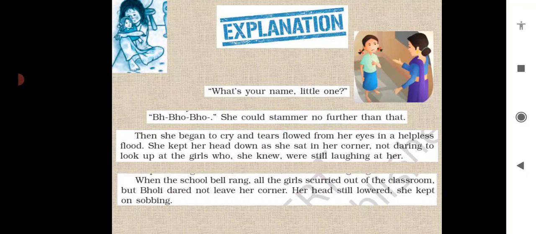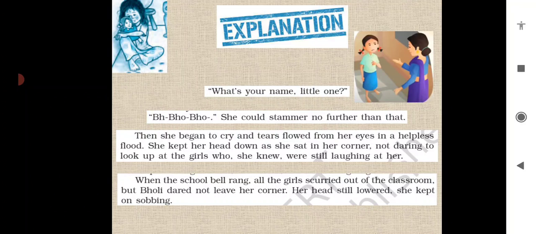When the school bell rang, all the girls scurried out of the classroom. But Bholi dared not to leave her corner. Her head still lowered, she kept on sobbing. So now what happened? School was over, the school timing was over, the bell rang. So all the girls rushed out of the class. सारी girls class के बाहर आ गई.